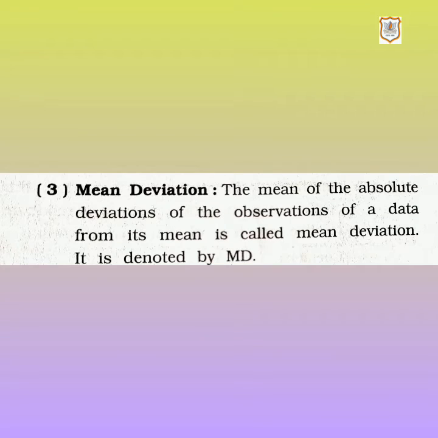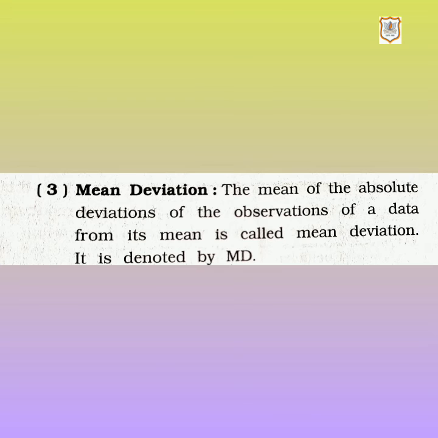Third point is mean deviation. The mean of the absolute deviations of the observations of a data set from its mean is called mean deviation. It is denoted by MD. That means it is a measure of dispersion computed by taking the arithmetic mean of the absolute values of the deviations of the observed values from some central value, usually the mean or median. That is called mean deviation.